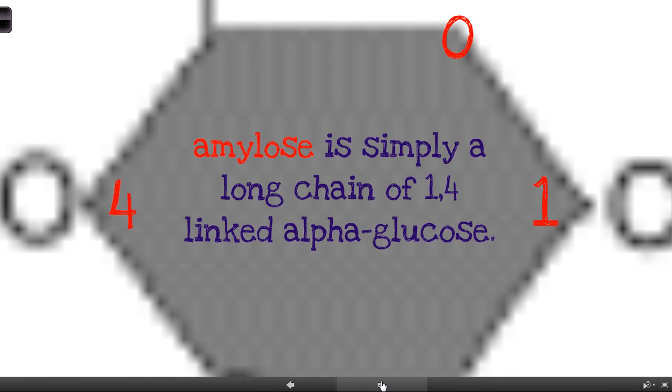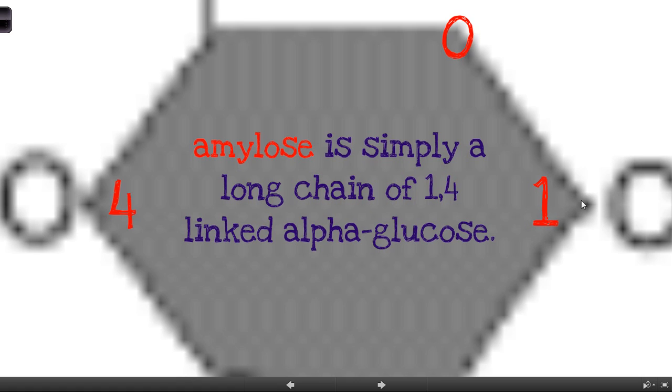So, what is amylose? Let's start with that one. Amylose is simply a long chain of 1,4 linked alpha glucose. So it's alpha glucose linked in a long chain. What does the 1,4 bit mean? Well, I'm trying to show that here with the molecule in the background. Up here, if we treat the oxygen as number 0, then carbon number 1, 2 would be down here, then 3 and 4. These are linked end to end in a nice long chain, so that's nice and simple.